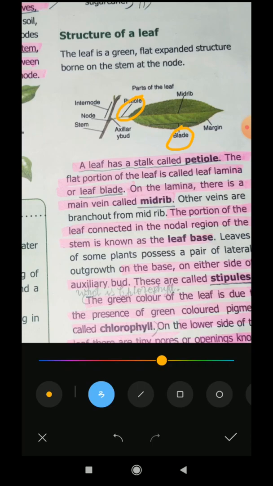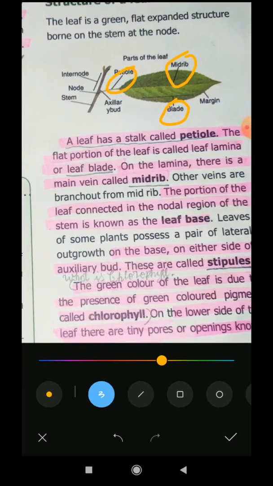Okay. Next, on the lamina there is the main vein called the midrib. See, this is the lamina, no? On this lamina, the main vein is called the midrib. The center part has one straight vein, no? That is called the midrib. The center of the leaf is the midrib. The other veins grow in the surroundings, branched out from the midrib, you already know. The portion of the leaf contained in the nodal region of the stem is the leaf base. The nodal region of the stem is called what, children? Leaf base. We already know about the node, no? What is a node? The point where the branches arise is called the node.